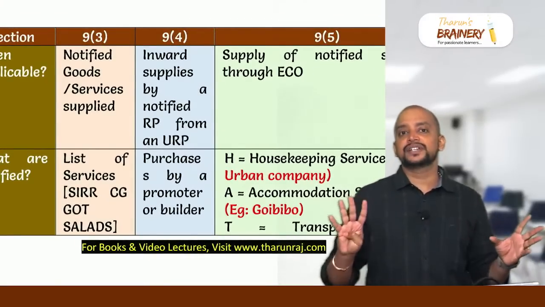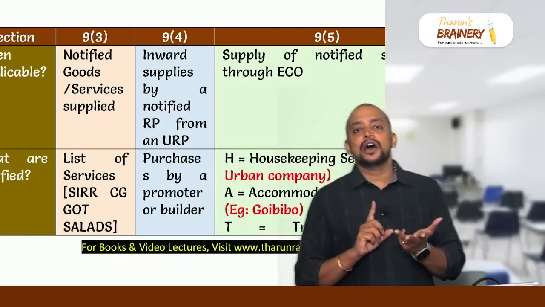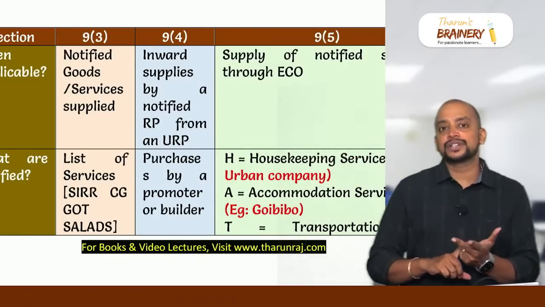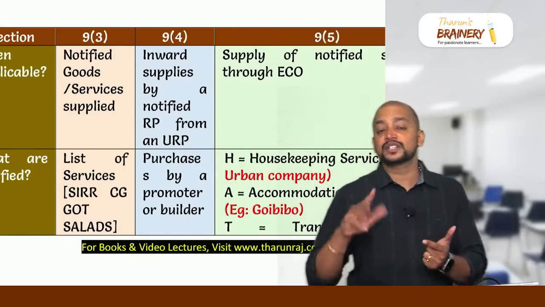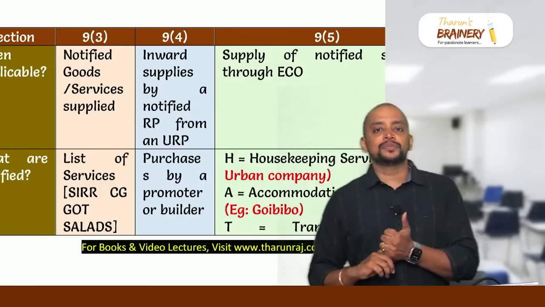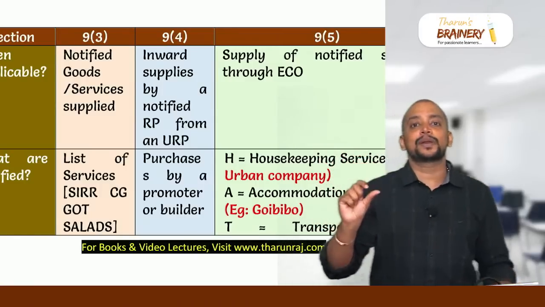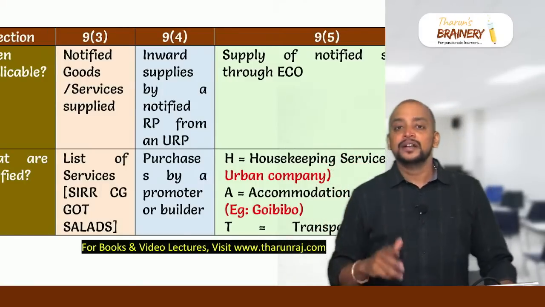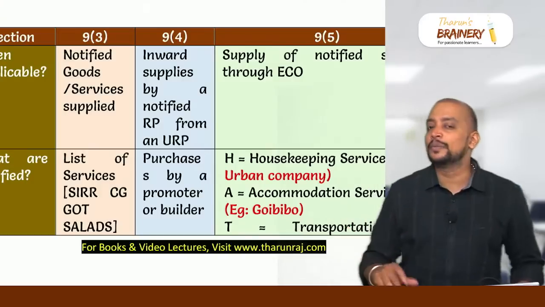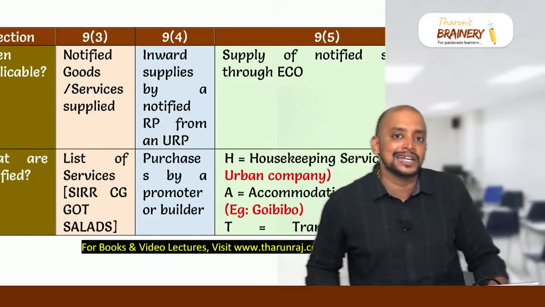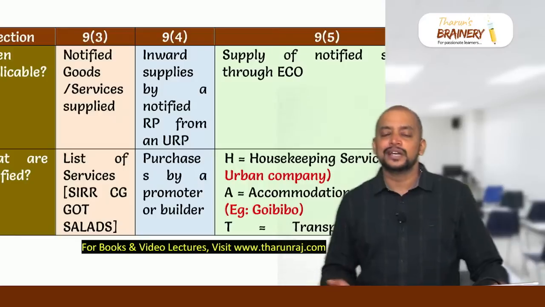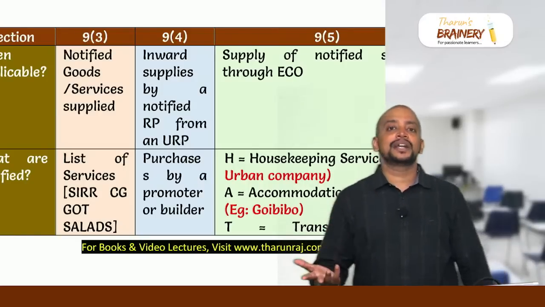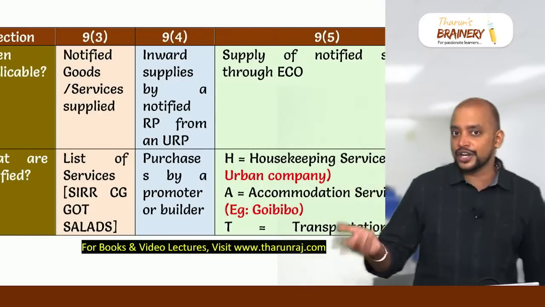There are 4 services under 9(5): HATE. Housekeeping services, accommodation services, transportation of passengers by any motor vehicle, eating food from the restaurant. In the first two cases, supplier should be unregistered. That is H and A, housekeeping service and accommodation service. But in the next two, T and E, supplier may or may not be registered, but it will always come under 9(5), where liability to pay GST is on e-commerce operator.